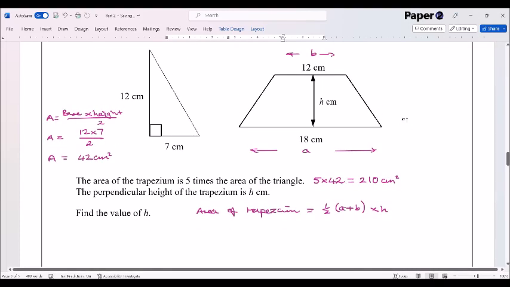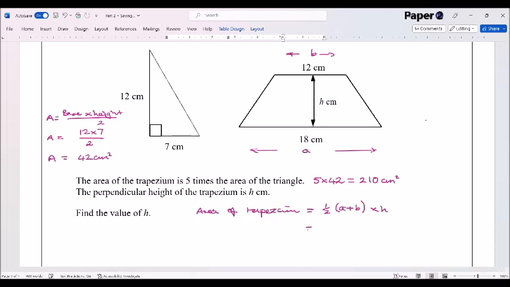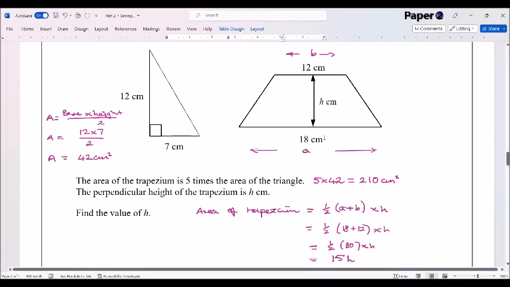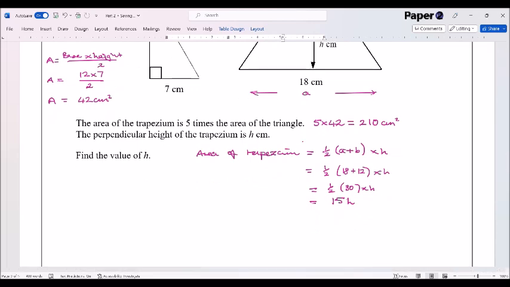We know that A and B are 18 and 12, so that gives me a half of 18 plus 12 times H. And 18 plus 12, of course, is 30, so that's a half of 30 multiplied by H. Half of 30 is 15, so we get 15 multiplied by H. That is equal to 210. Because those two things must be the same, because the area of the trapezium is 210 and the area of the trapezium is 15H. So now we can say that 15H must equal 210. So divide both sides by 15.